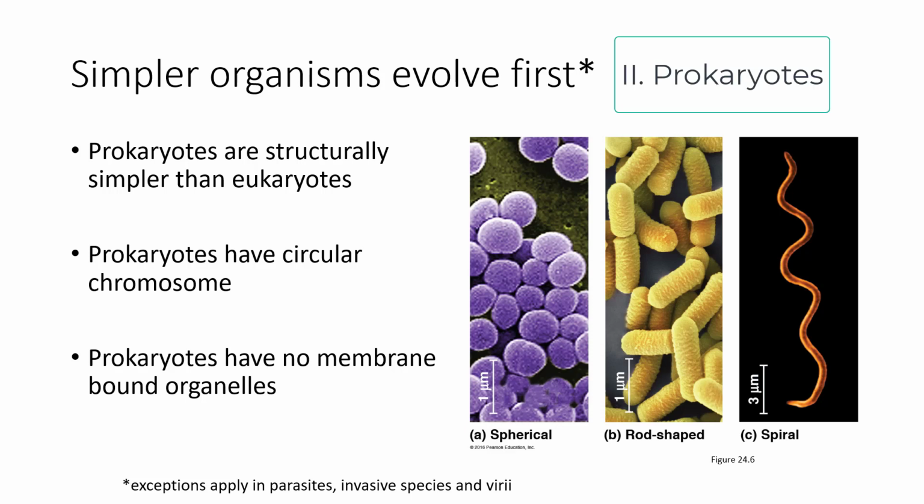These are the simplest organisms, and the prokaryotes we see today are far, far more complicated than the prokaryotes that would have evolved first. Prokaryotes are structurally simpler than eukaryotes. The prokaryotes do not have a nucleus. The eukaryotes have a nucleus and membrane-bound organelles. Instead of a nucleus, prokaryotes have a circular chromosome. More on that later. And prokaryotes, as I mentioned before, have no membrane-bound organelles. They just have a simple metabolism, and they can grow quite rapidly.